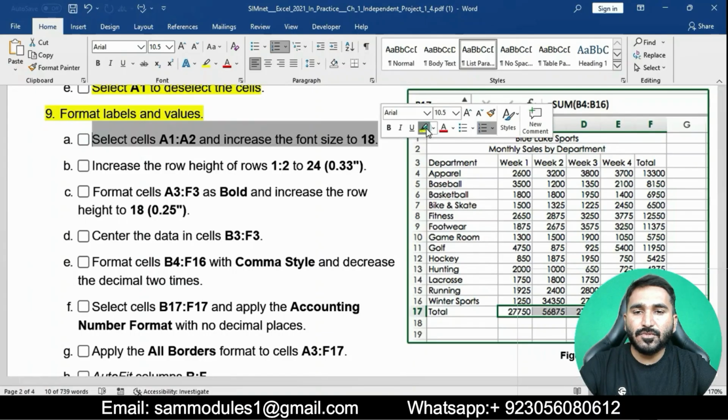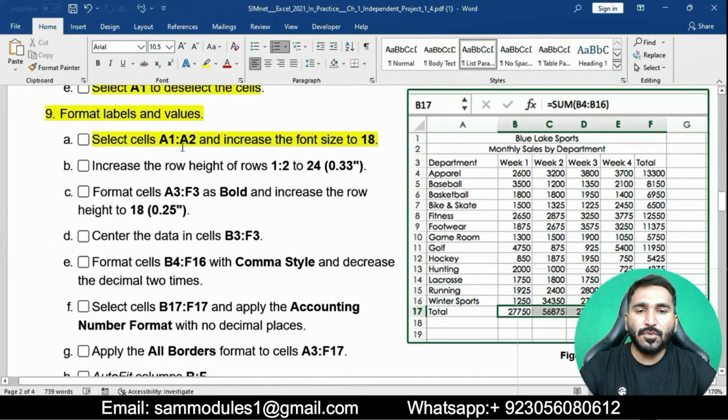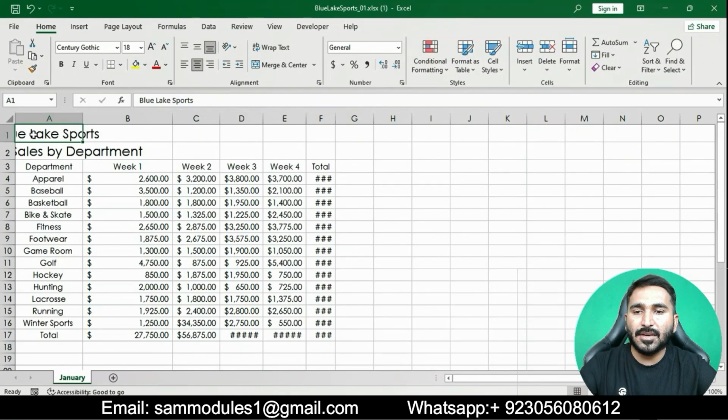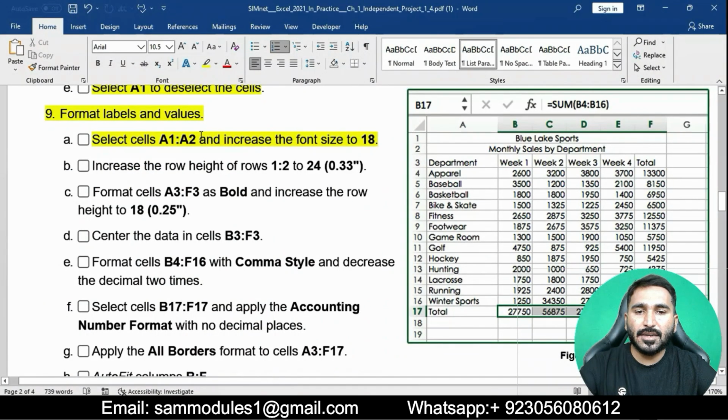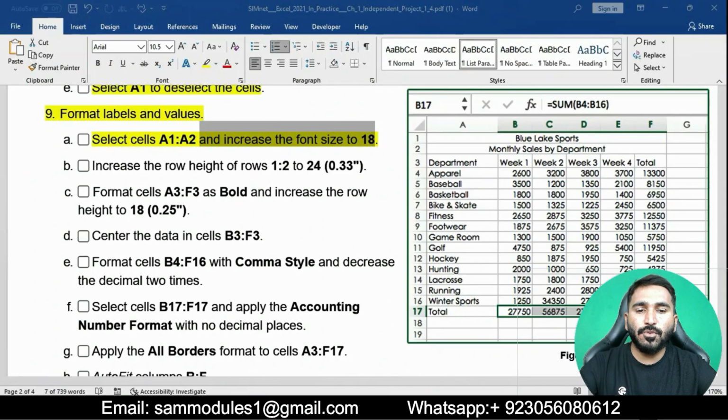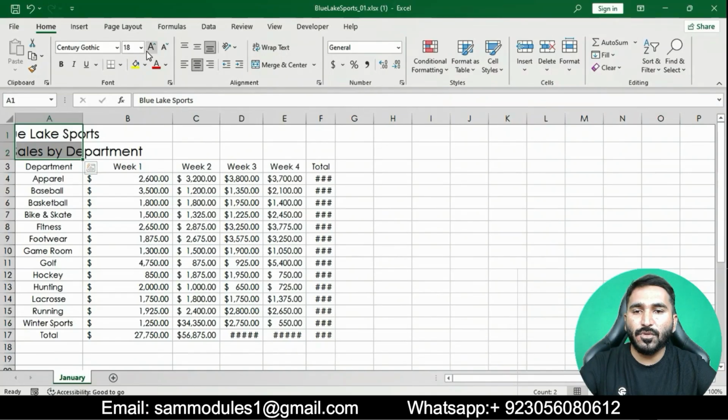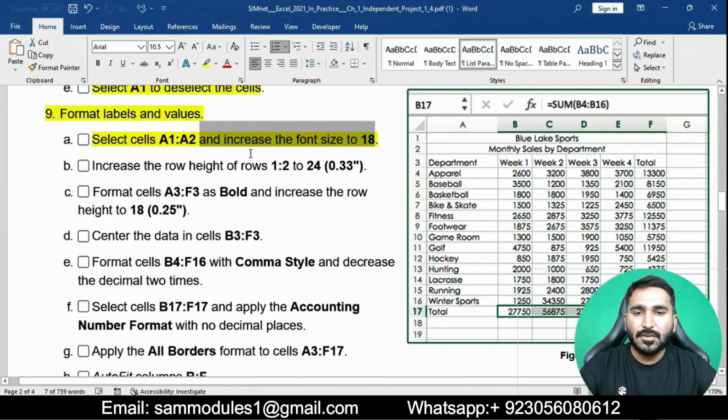Select cells A1 to A2 and increase the font size to 18. Go to the Home tab, and in the Font group, go to the font size and apply 18 on these cells. I have done point A of question number 9.